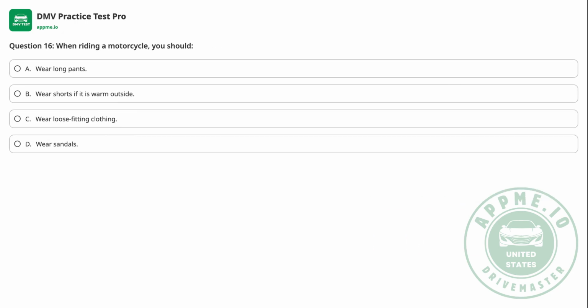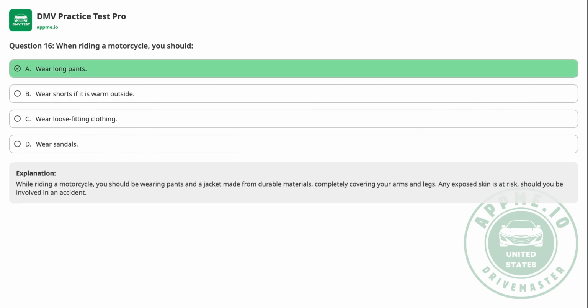Question 16. When riding a motorcycle, you should A. Wear long pants. B. Wear shorts if it is warm outside. C. Wear loose-fitting clothing. D. Wear sandals. The correct answer is A.